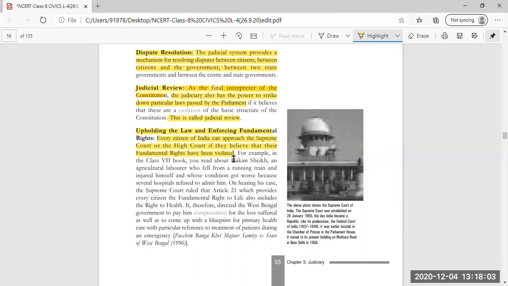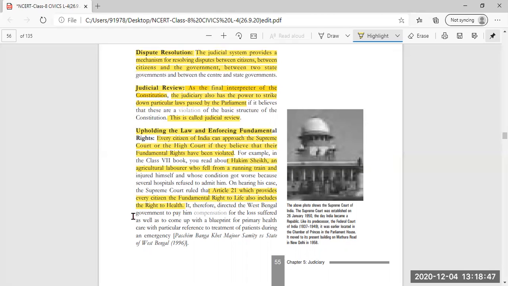If you remember the story of Hakim Sheikh, an agricultural laborer who fell from a running train and injured himself, and whose condition got worse. Why? Because he was taken from one hospital to another, but his condition was becoming worse because the hospitals were refusing to admit him. Hearing this case, the Supreme Court ruled that Article 21 provides every citizen the fundamental right to life.